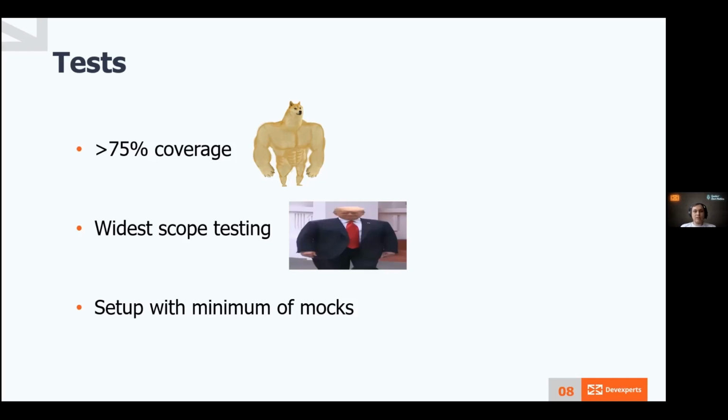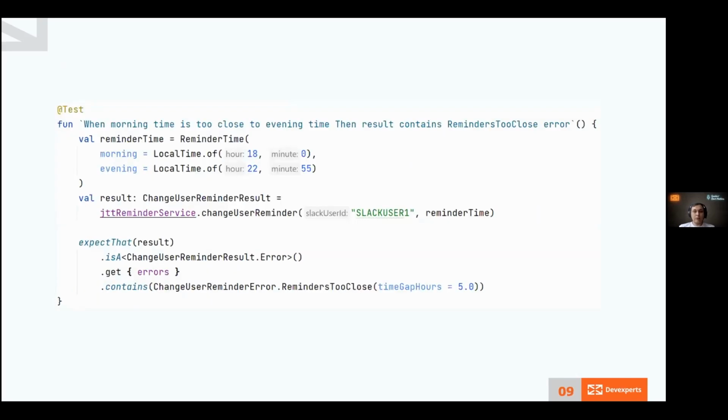I can emphasize that this way tests themselves can be even simpler than unit tests because we don't have to mock anything else. We can just vary inputs to Memento and expect some result from it. I will show you an example of one test we have. So the first thing you can see is that the function has a meaningful name, which looks like a human-written sentence, and it's clear what we check in this test. Then we have a reminder which consists of two parts, morning one and evening one.